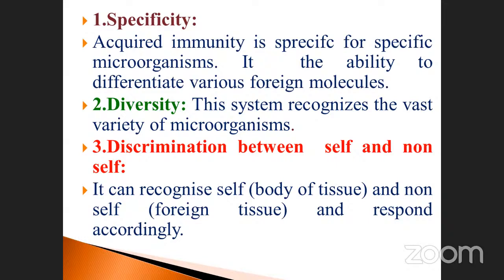And the third one is discrimination between self and non-self. It can recognize the self body tissues and non-self foreign tissues and respond accordingly. This is the third one.